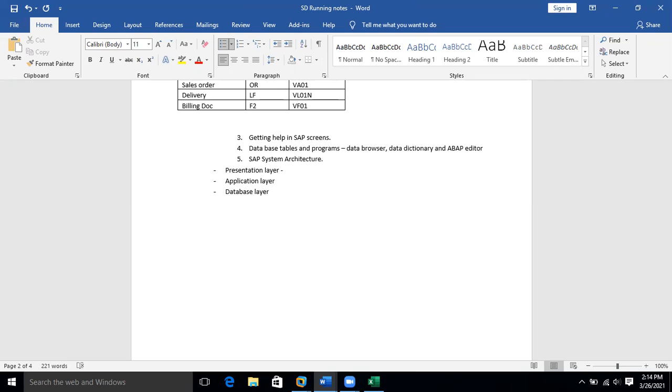The presentation layer is the layer where the user interacts, maybe inputs and outputs, I can say.